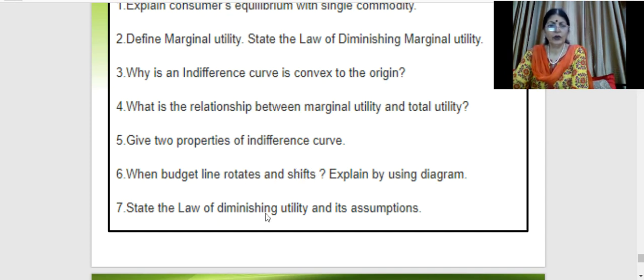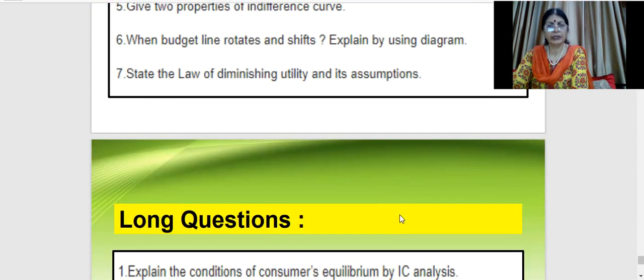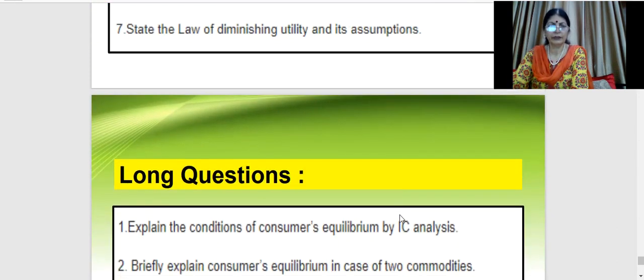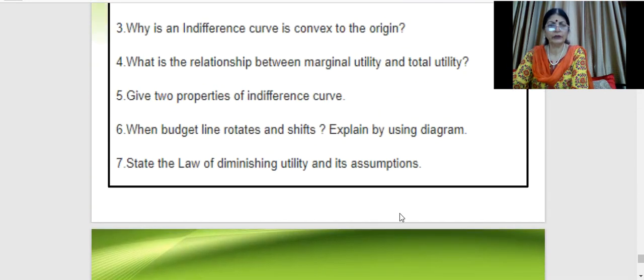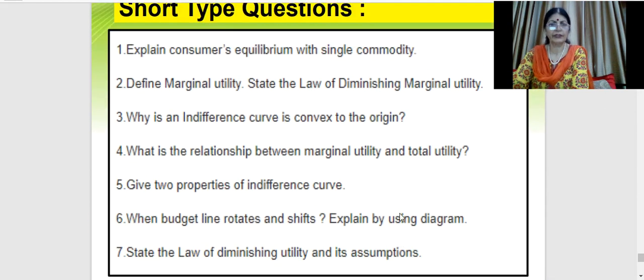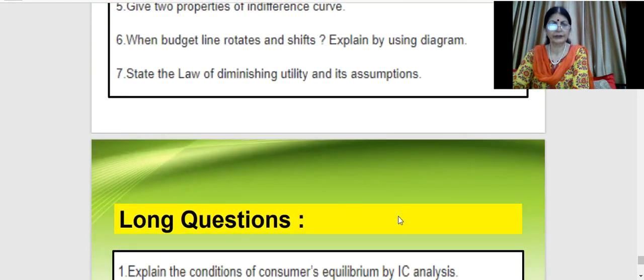Then state the law of diminishing utility and its assumptions. This is a straightforward question and normally asked again for 3 marks. I hope you have taken down the questions. They have been asked repeatedly in the board exams and they are very important questions.